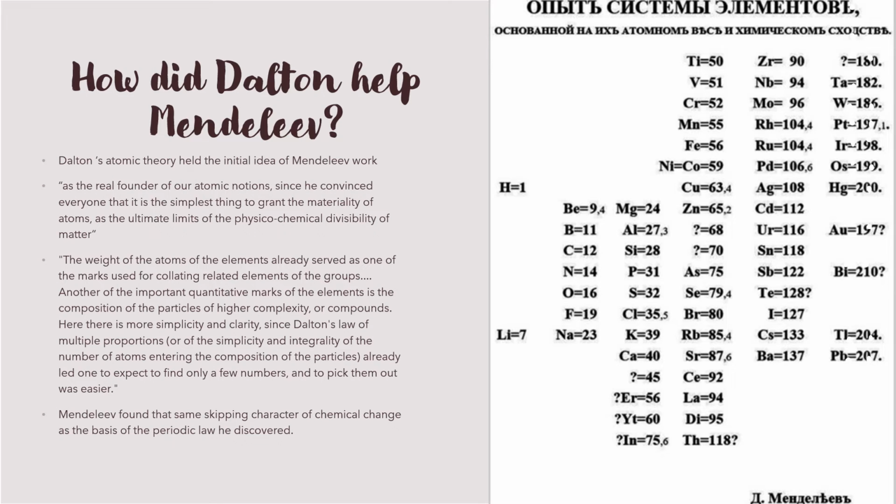He extended to the realm of chemical elements the dialectic of chemical relations, which Dalton discovered in the realm of chemical compounds. He regarded the central idea of Dalton's atomism in the proposition that chemical substance unites in multiple proportions, that is, discontinuous and integral ratios without forming any intermediate products with fractional value of the constituent parts. So in other words, the chemical combination takes place by leaps. He found that same skipping character of chemical change as the basis of the periodic law.